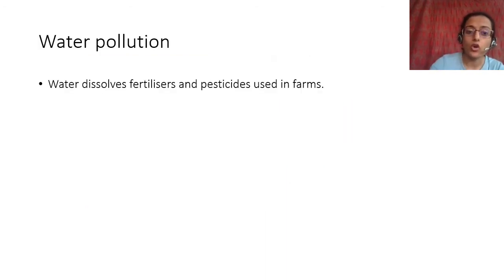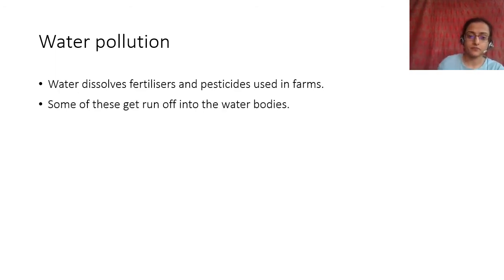So now we come to water pollution. Water, as you know, is a very good solvent, right? Water is slightly polar. We don't have to know about that. But water is a very good solvent. Water can dissolve a lot of things. Water also dissolves a lot of fertilizers and pesticides which are used in farms. Right? Most of these pesticides and fertilizers are actually dissolved in water, and when it rains they move away with the rains, right?